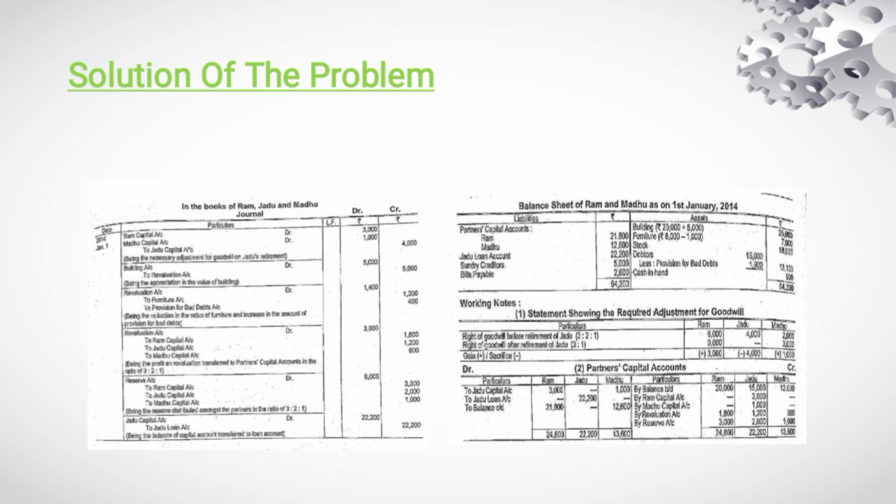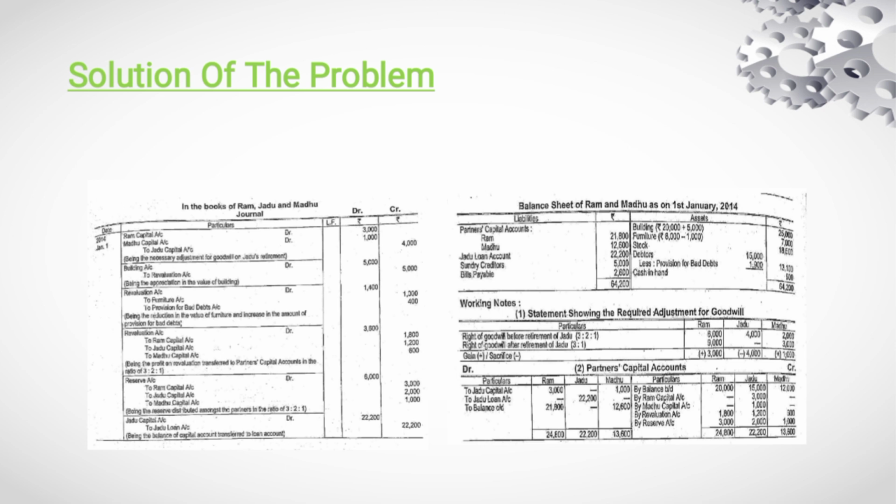Furniture 8,000 minus 1,000 depreciation, 7,000. Stock is 18,500. Debtors 15,000 minus 1,900, because 400 is to be added to the 1,500 provision, so 1,900 is to be deducted from debtors. Cash in hand is 600.